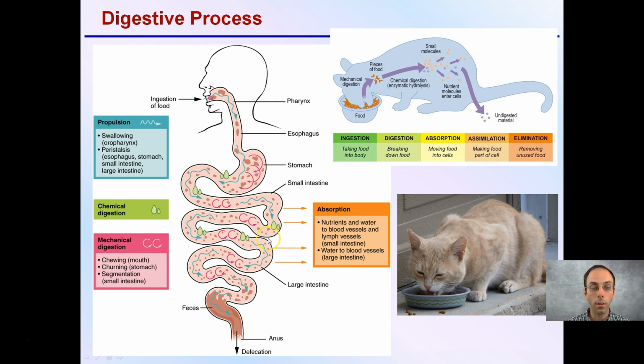Nutrients, water, blood vessels, lymph vessels are all absorbing these nutrients. Also, water in the large intestine is being absorbed. The general overview, we see the cat eating the food here, is we're ingesting our food, we're digesting, breaking it down, then we're absorbing our food, we're assimilating it to be able to use to make cells and various structures that our body needs, and ultimately we're removing unused food in the form of feces.